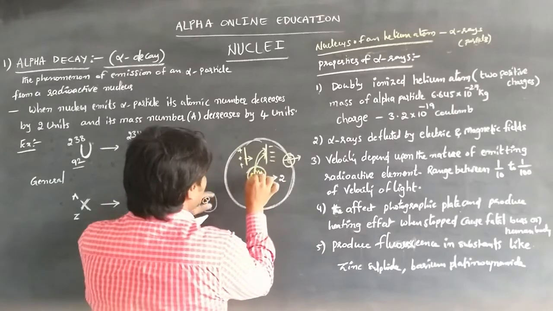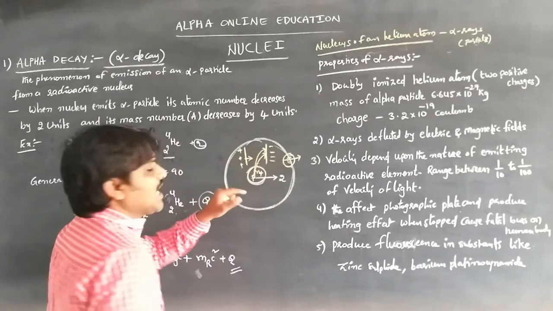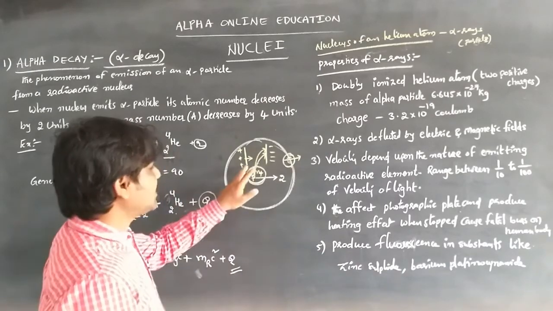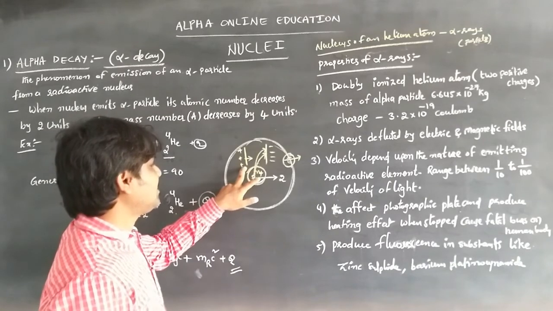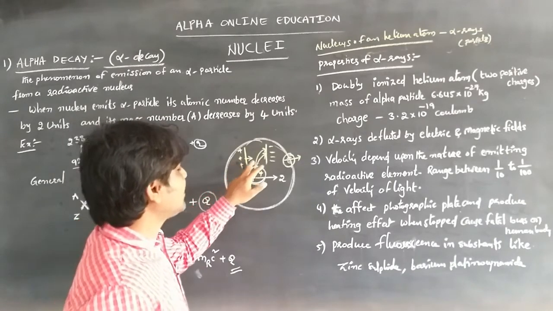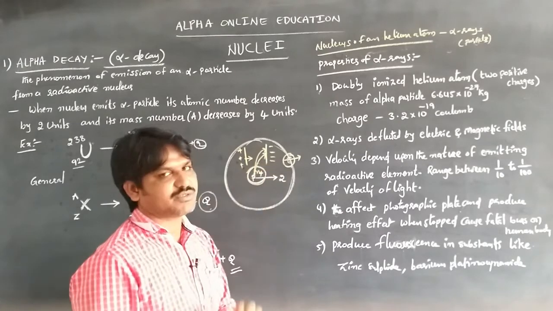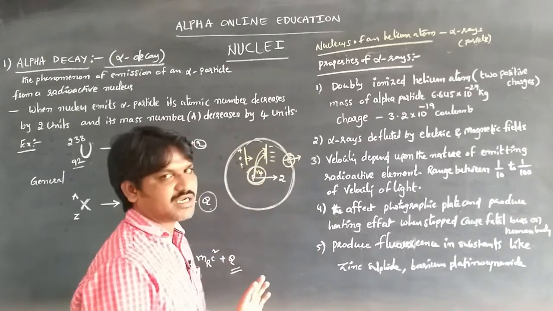So alpha rays can be deflected by electric and magnetic fields, and that is how we identify alpha particles.